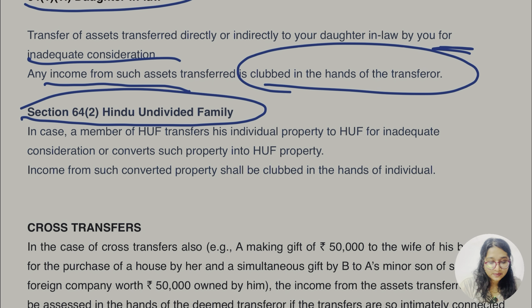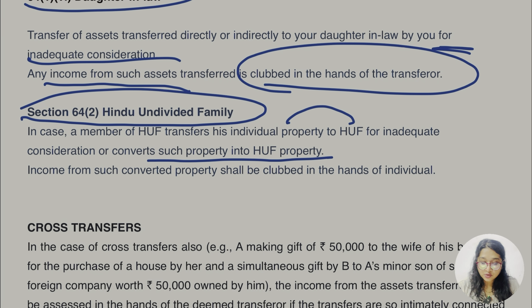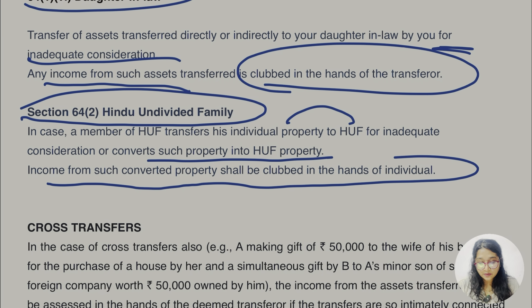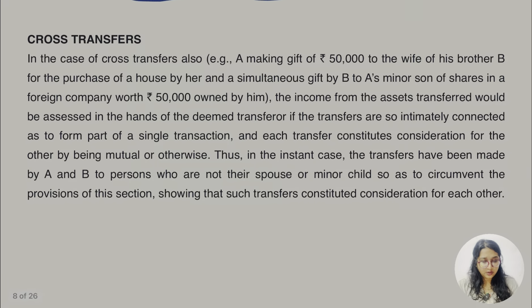Section 64 subsection 2 says about the HUF, the Hindu undivided family. In case a member of the HUF transfers his individual property to the HUF for inadequate consideration, converting such property into HUF property, income from such converted property shall be clubbed in the hands of the individual.